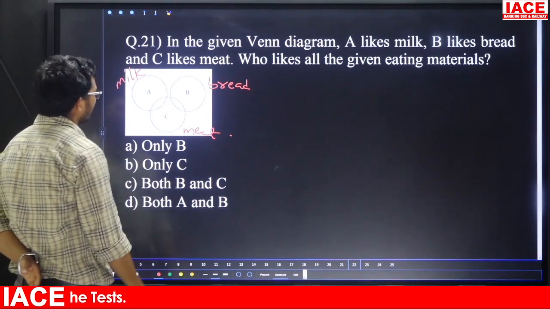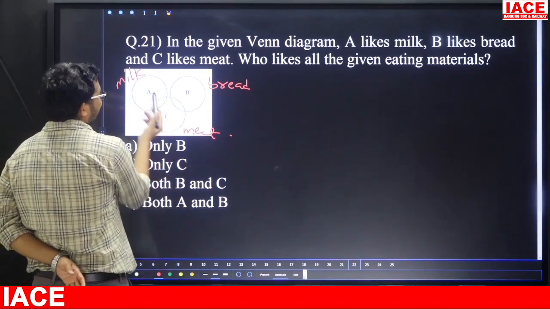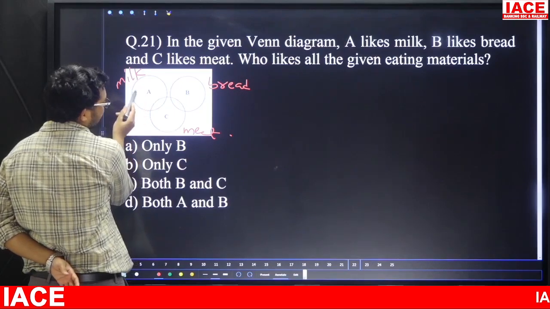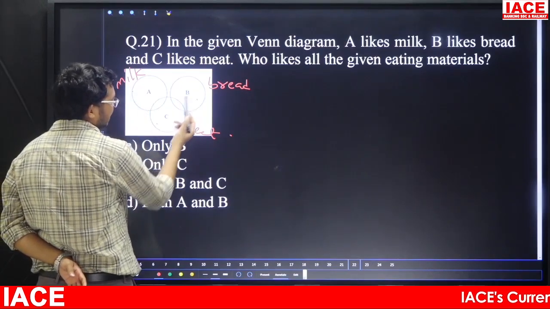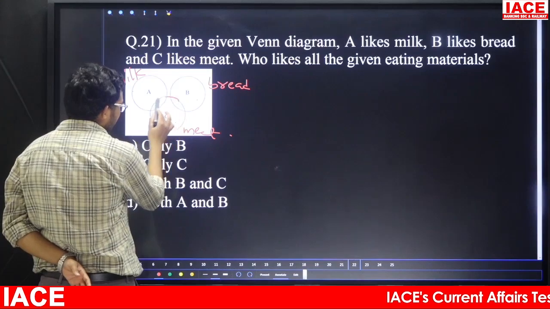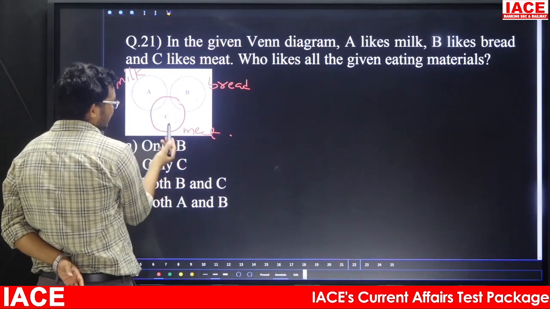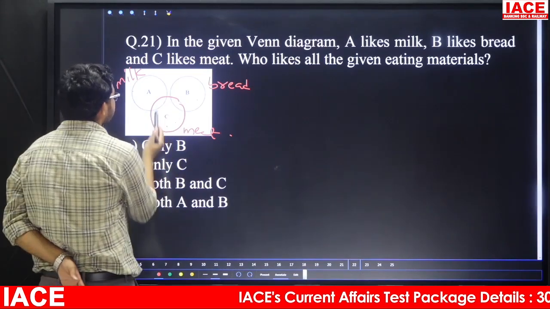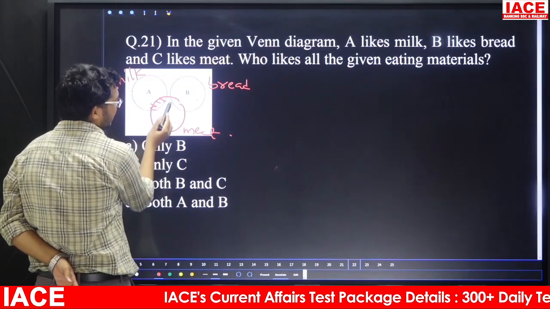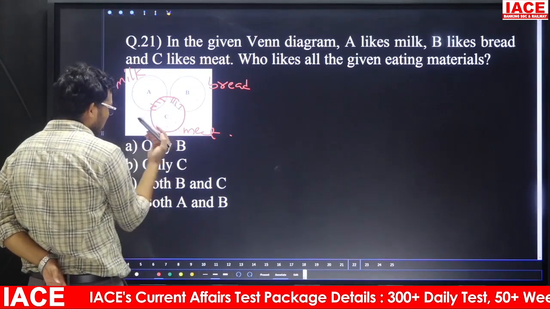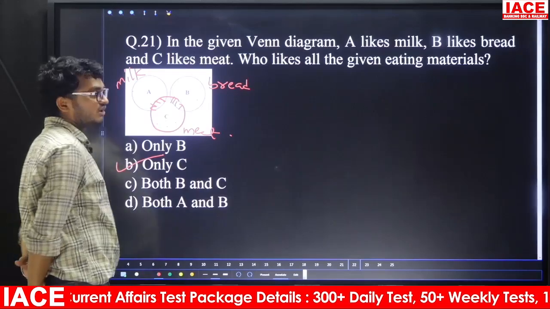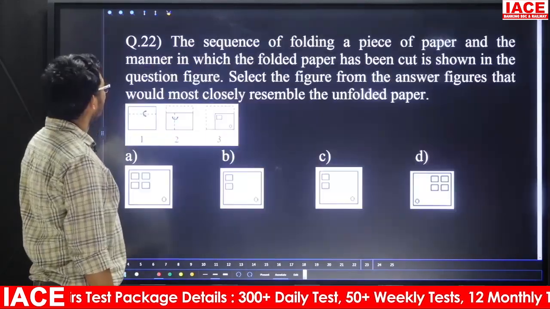Suppose, friends, once if you are going to observe here C and if you are going to observe here A, milk and meat only. B is what? Bread and meat only. If you are going to take a C, C is having meat, at the same time he is drinking milk, at the same time he is having bread also. That means here only C. Answer is what? Option B. 21, Option B.